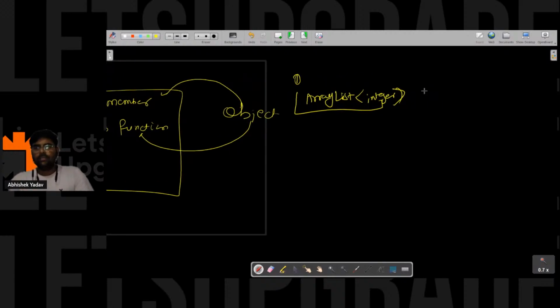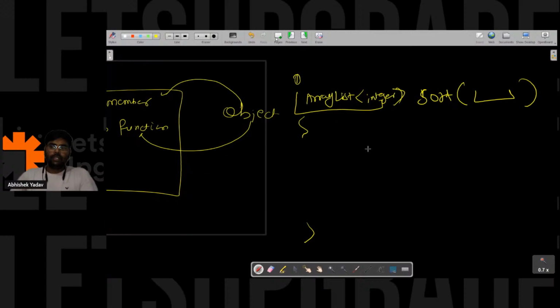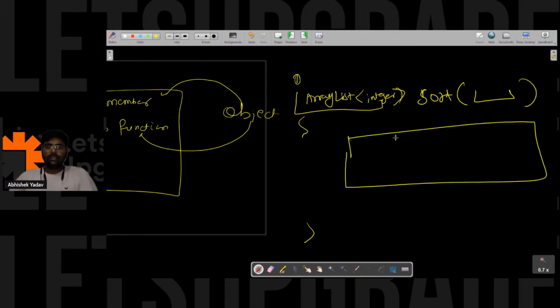After that comes the name of the function. Let's assume the name of the function is sort, and after that there is some parameter, and here you have written the body of the code, and after that you have to return. Here you have to see the return type.